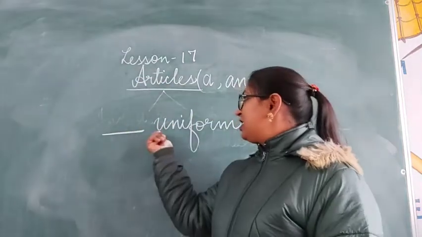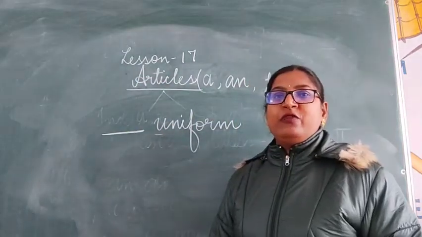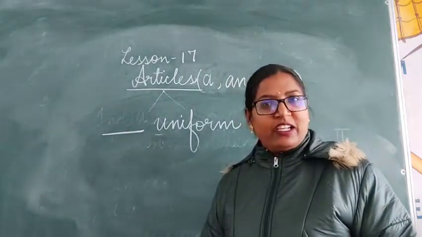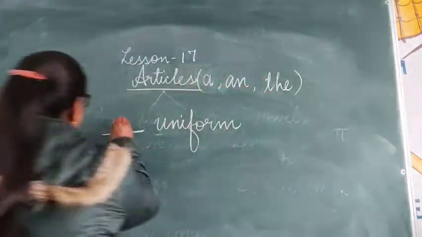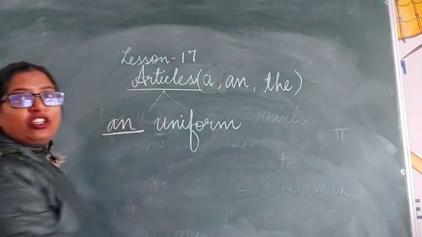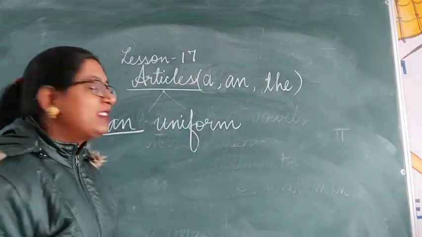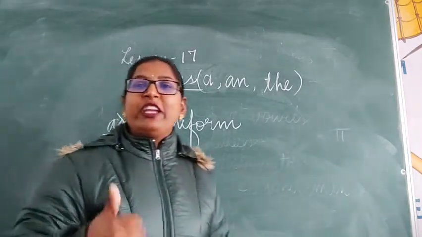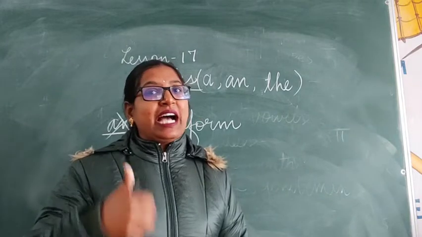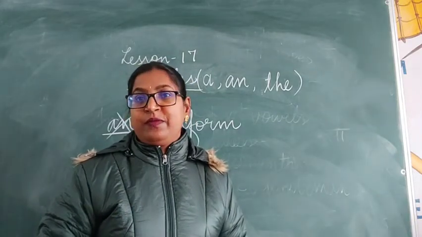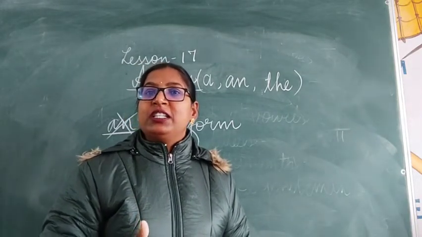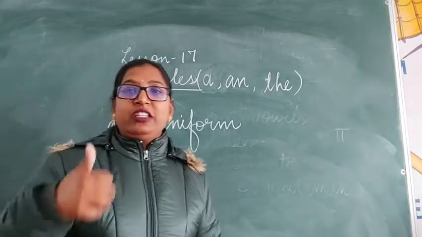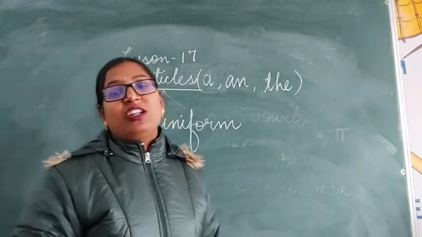Will you concentrate on the first letter? First letter is vowel. So do you think the article an will come here? If you write the article an concentrating on the first letter, your answer is absolutely wrong. I told you we have to see the sound of the first letter, whether the word begins with vowel sound or consonant sound.